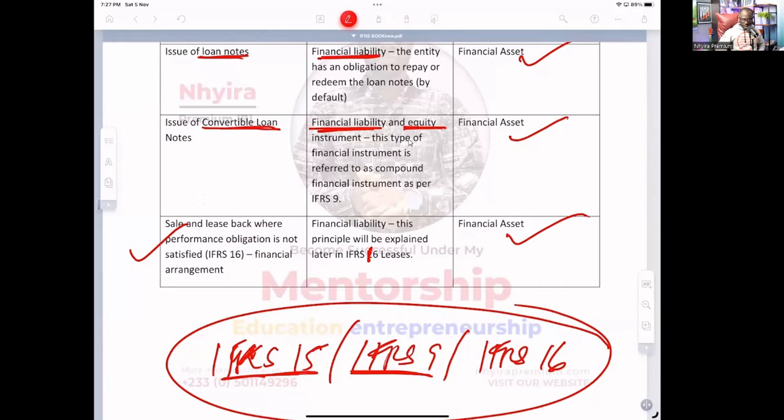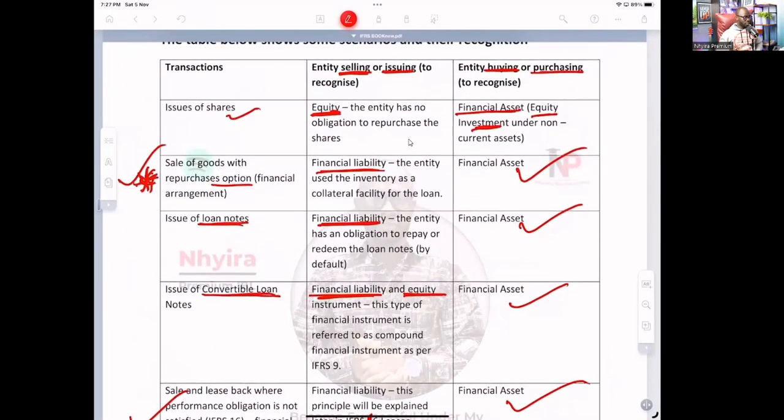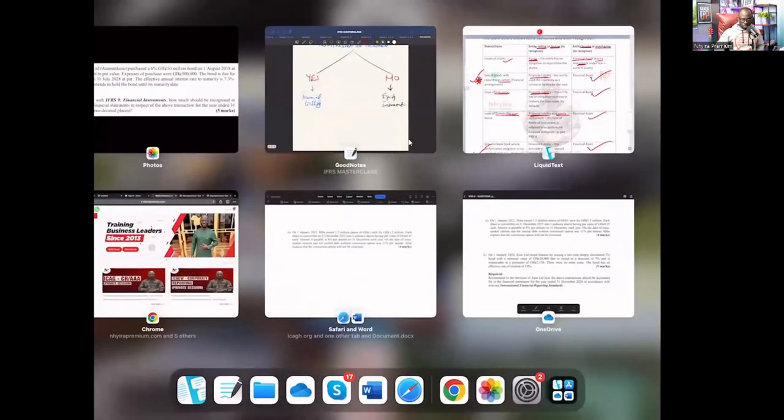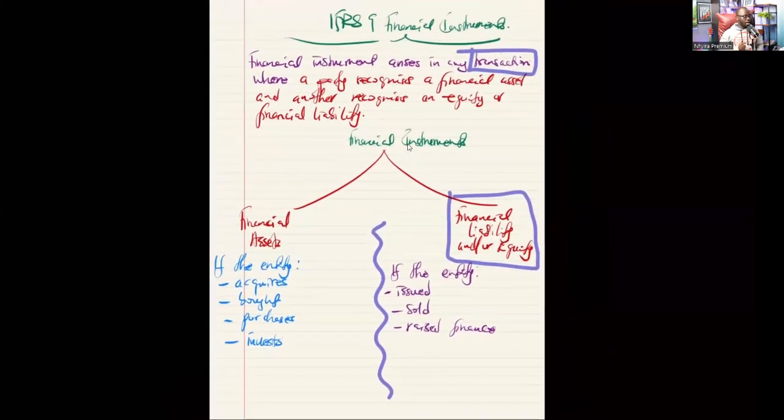So these are some transactions and events that give rise to financial instruments. And like I said, always, you must know whose books am I in. Am I in the books of the acquirer, the purchaser, the investor, or am I in the books of the issuer, seller, or the one raising that finance?